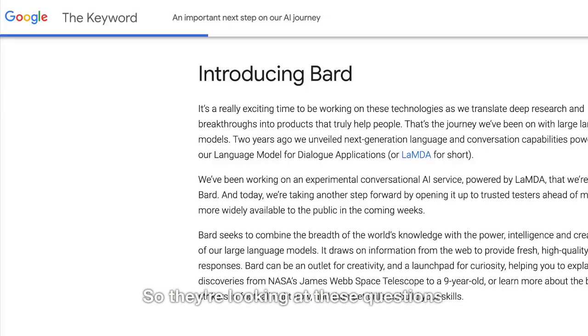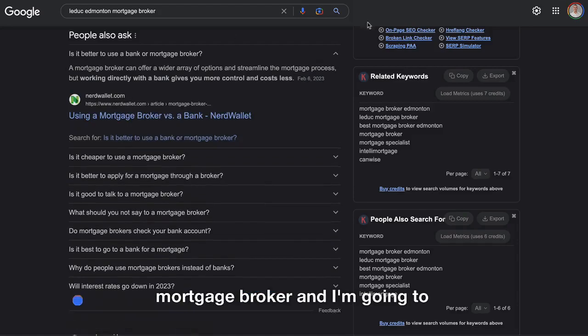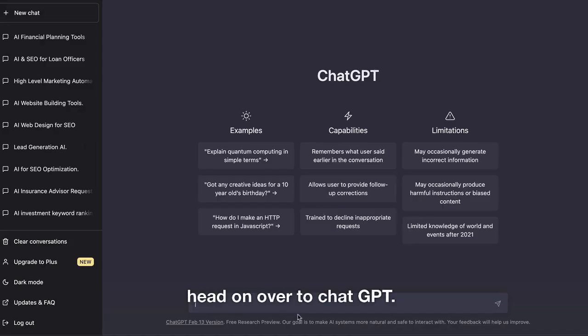So they're looking at these questions and they are trying to figure out who is the authority in the local marketplace that has answered all of these questions. And when you give the best knowledge in the local marketplace, you get rewarded with a front page ranking. So check this out. I'm going to take this question. Is it better to use a bank or mortgage broker? And I'm going to head on over to ChatGPT.